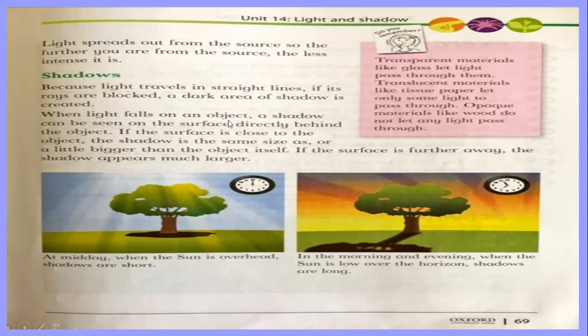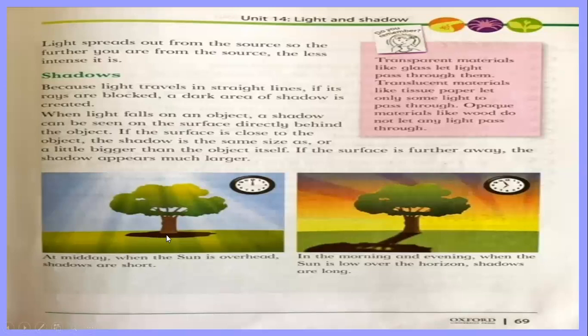When light falls on an object, a shadow can be seen on the surface directly behind the object. If the surface is close to the object, the shadow is the same size as or a little bigger than the object itself. If the surface is further away, the shadow appears much larger. Do you understand this? If the object is near the source of light, then the shadow is of the same size.